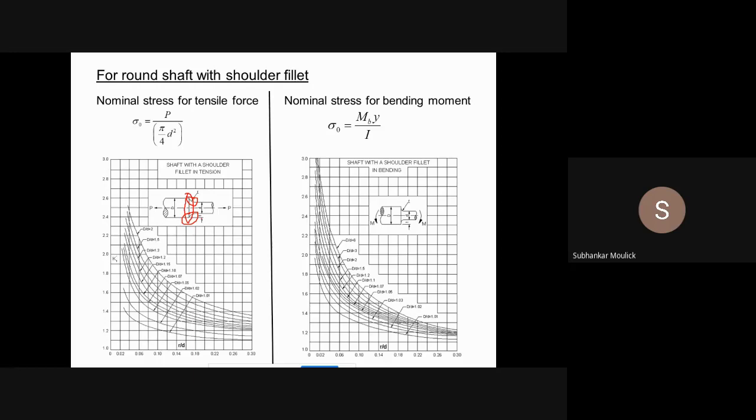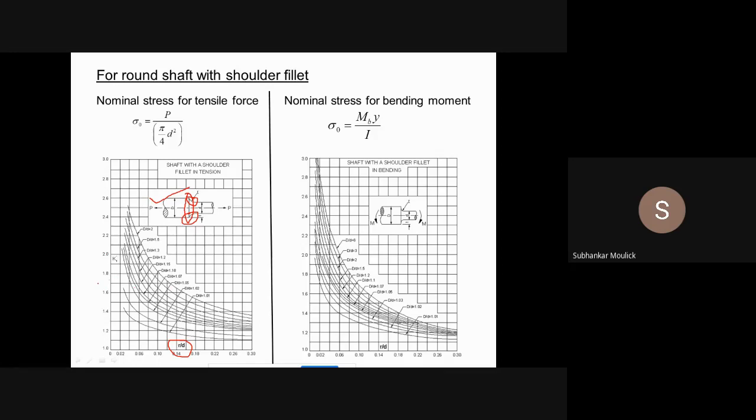And how to get the value of KT? For that, see, again, this term is there on the x-axis, small r by d, which you can easily get from this diagram. And you have capital D by small d, different curves are there, which you can again get from this diagram. Then corresponding to that value of r by d and that particular value of capital D by d, the corresponding value on the y-axis will be your KT.